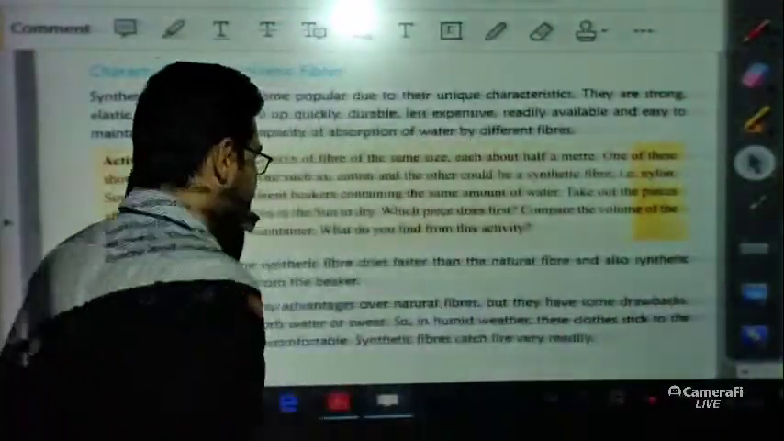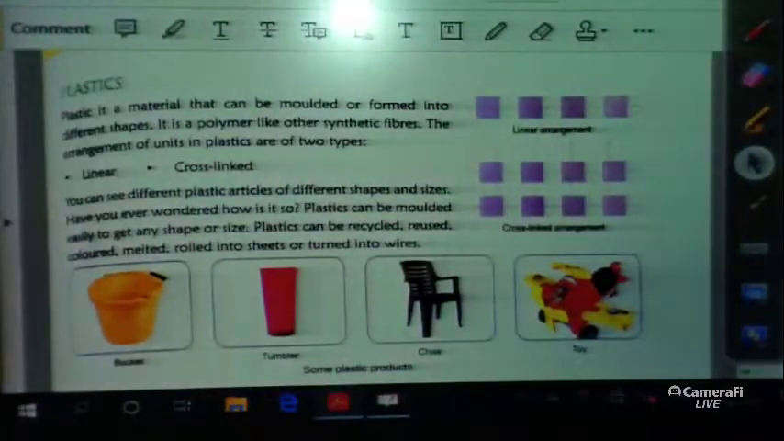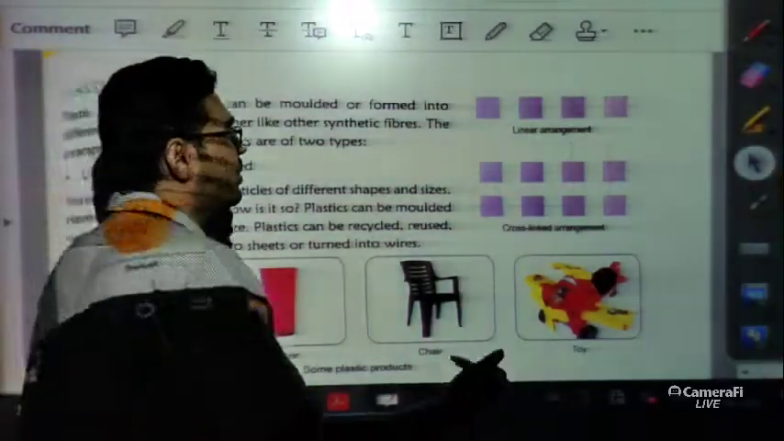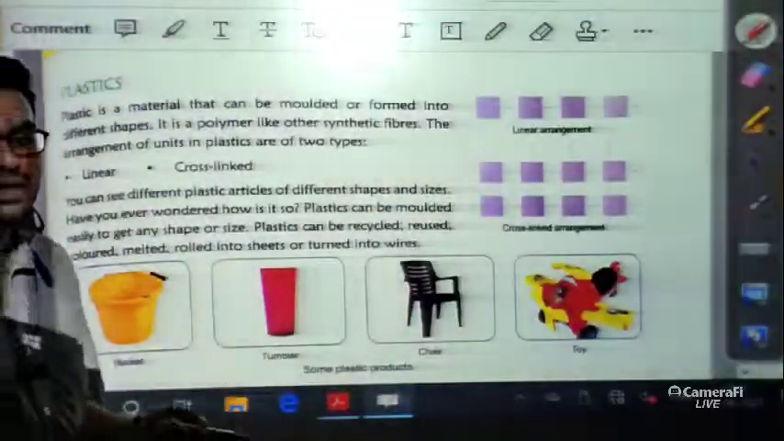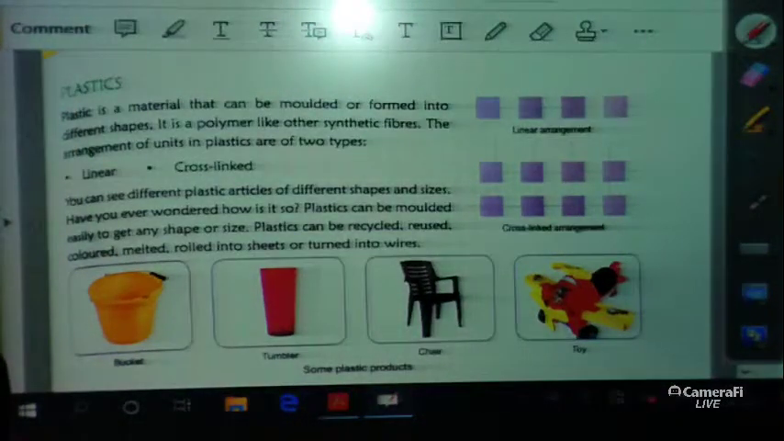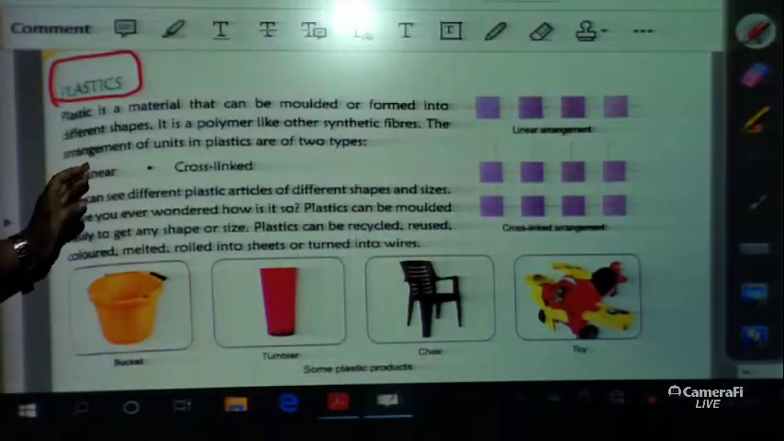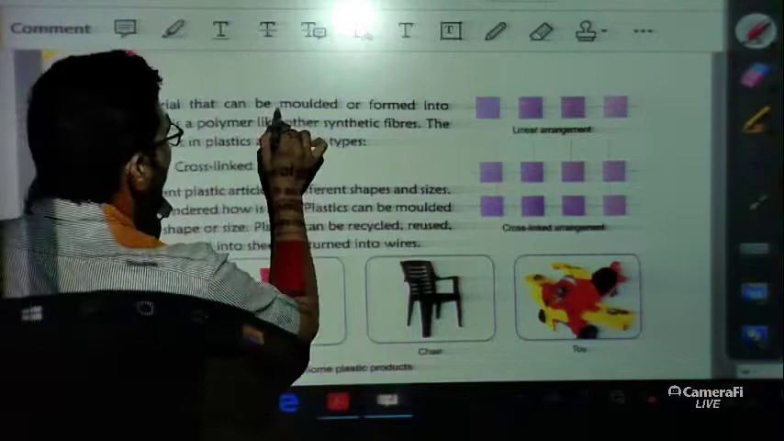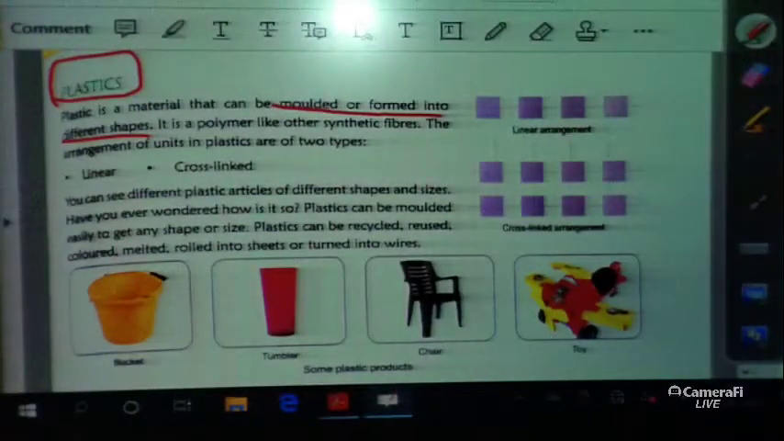Now let us discuss the next part, which is plastic. So what is plastic? What are the characteristics of plastics? Many of you have seen plastics, because they are all around your surroundings. So let us discuss plastic. Plastic is a material that can be molded or formed into different shapes. So plastic is that kind of material which can be molded into any shape.